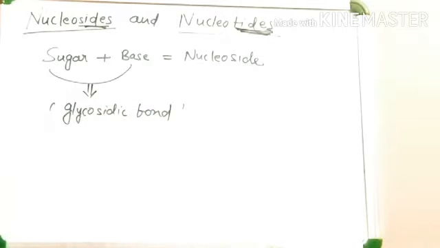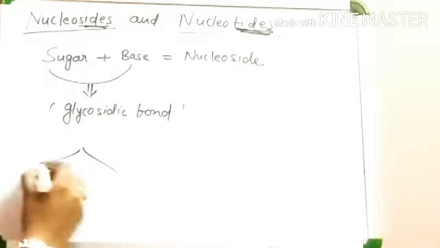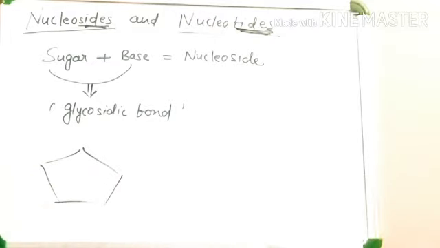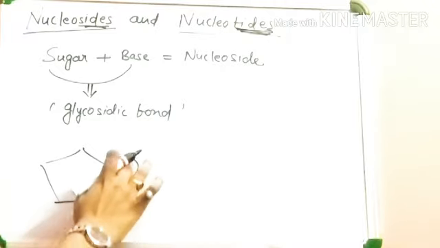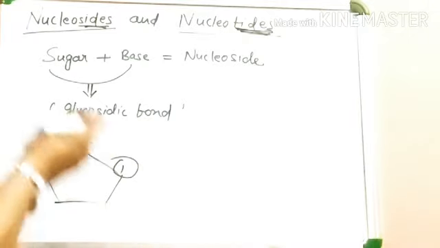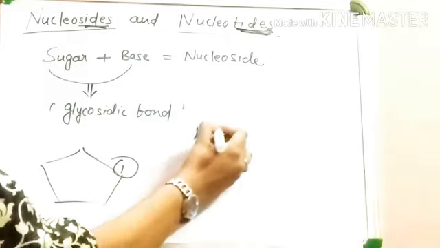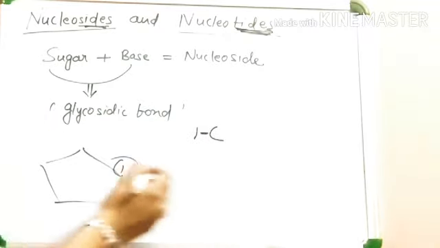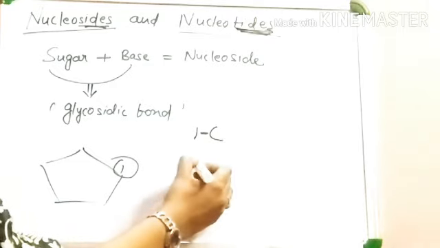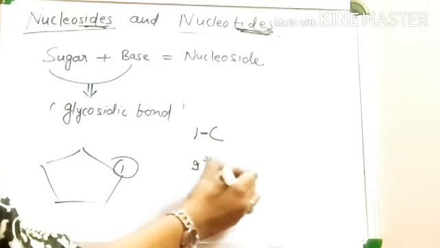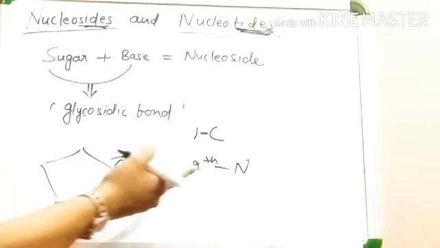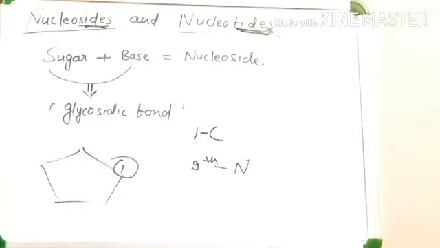In a nucleoside, carbon number 1 of the sugar, okay? In the sugar, where is carbon number 1? Carbon number 1 of the sugar is attached with nitrogen. Carbon number 1 is attached with the ninth position of nitrogen in purine.